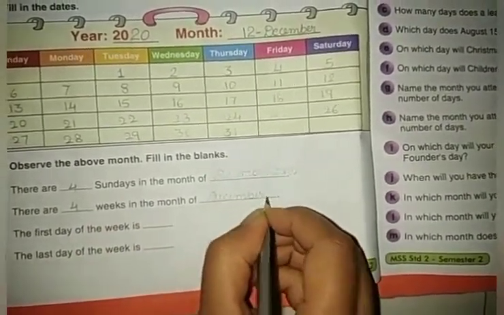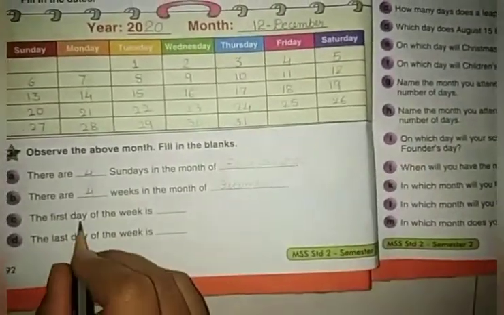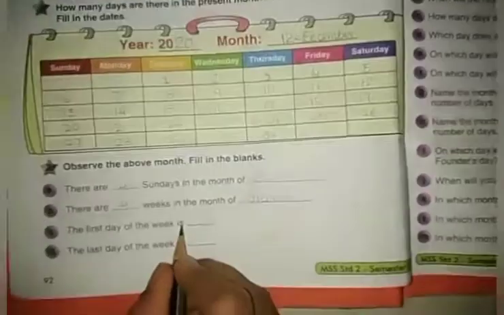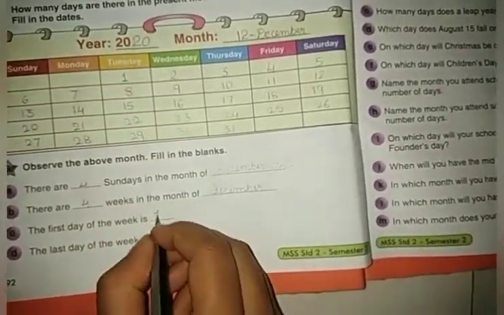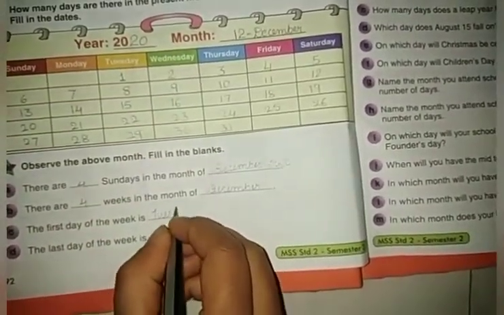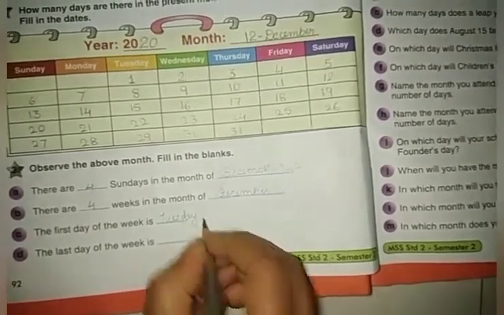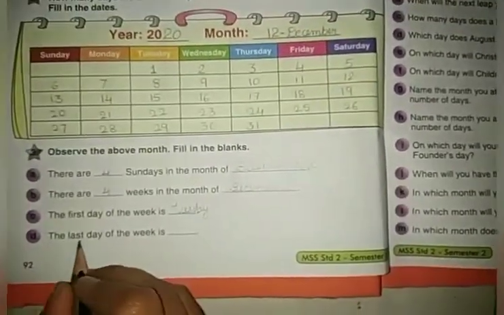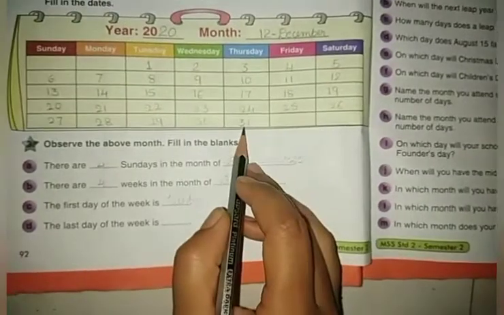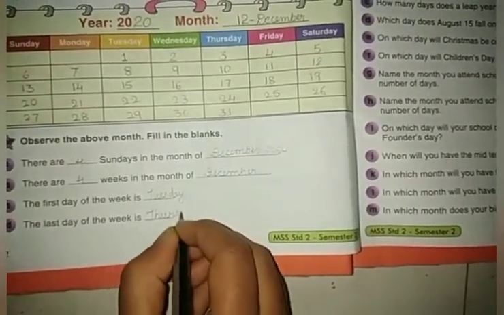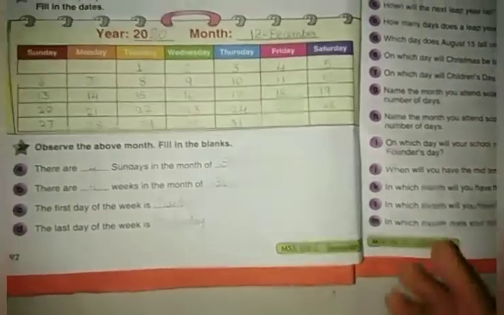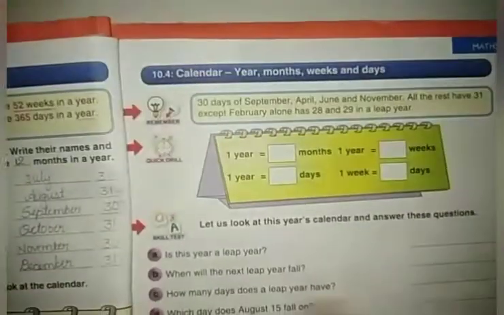Okay, the first day of the week is Tuesday. Right, Tuesday. Then the last day of the week is Thursday. Okay, next here,